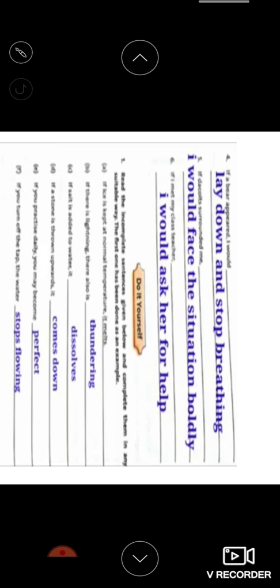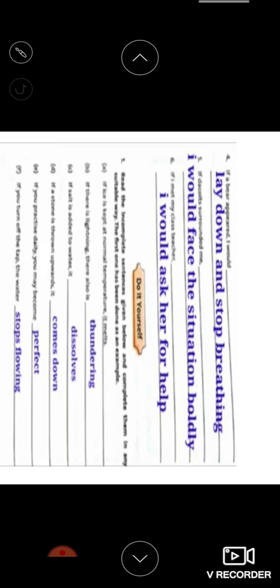Read the incomplete sentences given below and complete them in any suitable way. The first one has been done as an example. If ice is kept at normal temperature, if you keep the ice outside, what happens? It melts, right? If there is lightning, of course there will be thundering also. We say thundering and lightning. So if salt is added to the water, it dissolves, we can write.